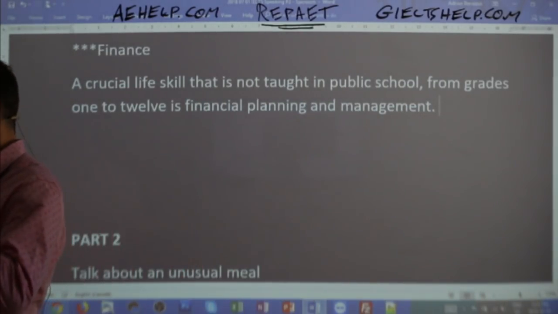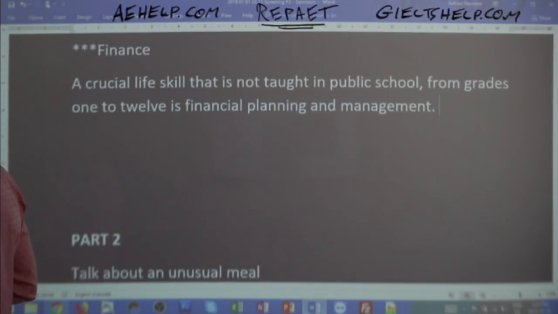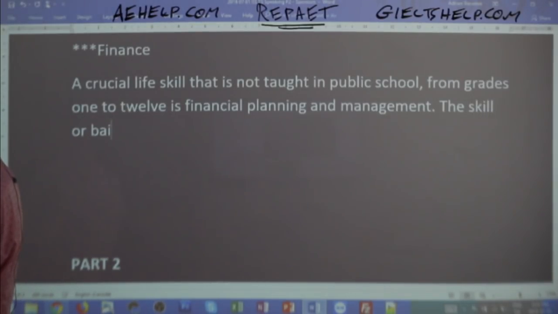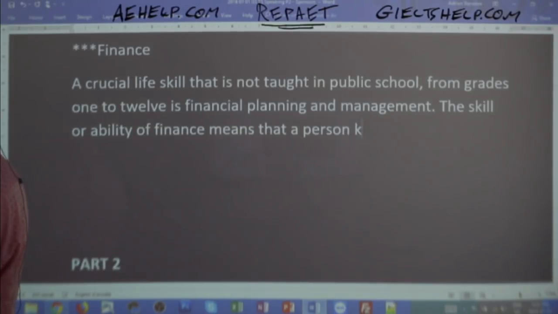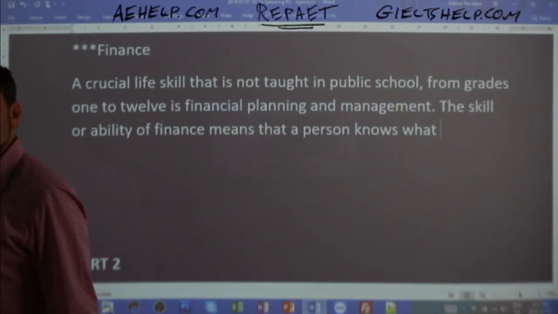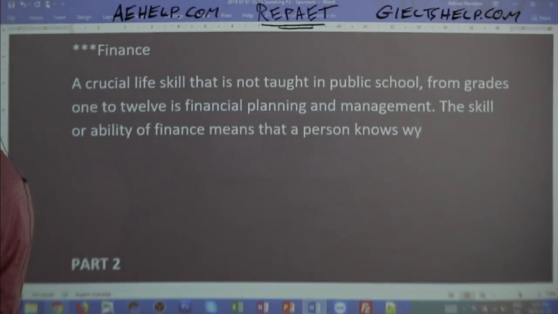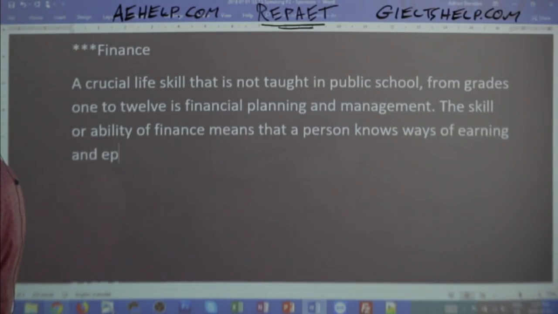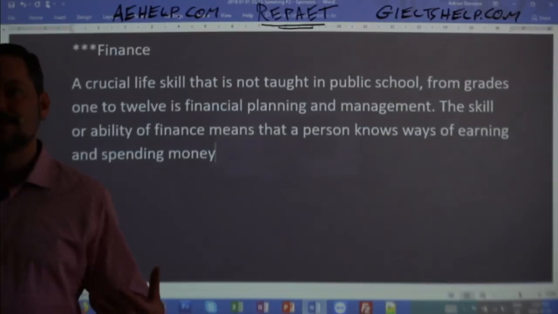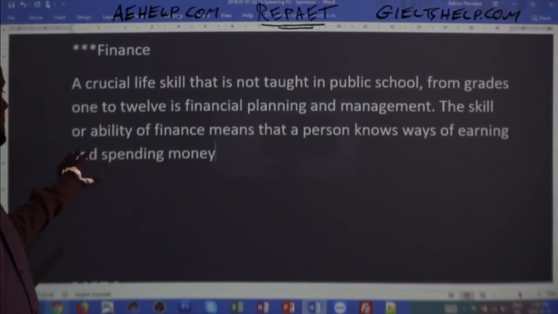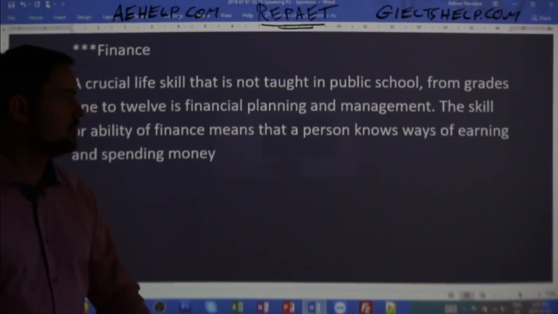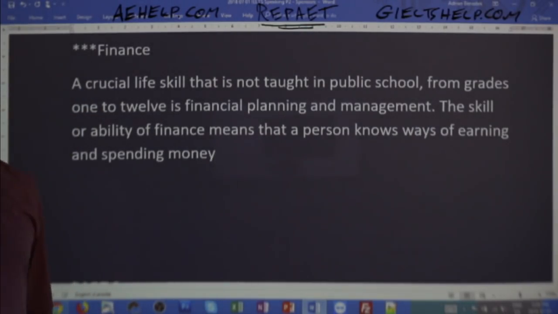So the skill of finance, right? Don't forget that we're talking about a skill. So the skill or ability of finance means that a person knows what they can do, or a person knows ways of earning and spending money. And you could probably say a little bit more, so I think that's just the beginning. The skill or ability of finance means that a person knows ways of earning and spending money so that what?